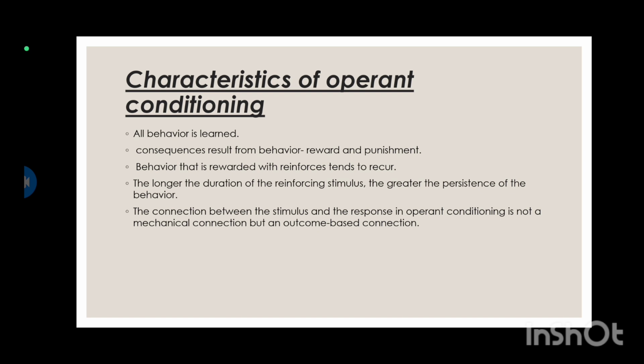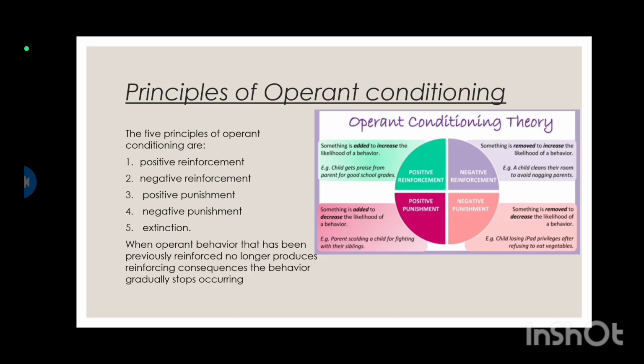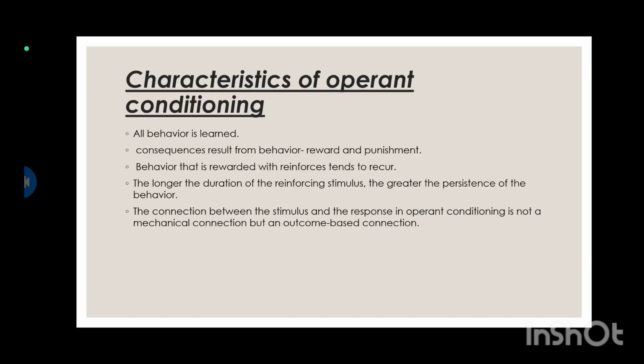And what are the characteristics of operant conditioning? All behaviors are learned. Consequences result from behavior: reward and punishment. Behavior that is rewarded with reinforcers tends to recur. The longer the duration of the reinforcing stimulus, the greater the persistence of the behavior. The connection between the stimulus and the response in operant conditioning is not a mechanical connection but an outcome-based connection. Now, here one thing I missed, that is extinction. What is extinction? When operant behavior that has been previously reinforced no longer produces reinforcing consequences, the behavior gradually stops occurring. And here are the characteristics which I discussed before.